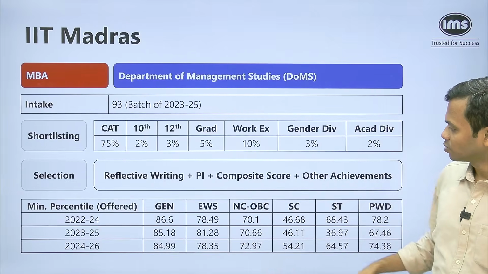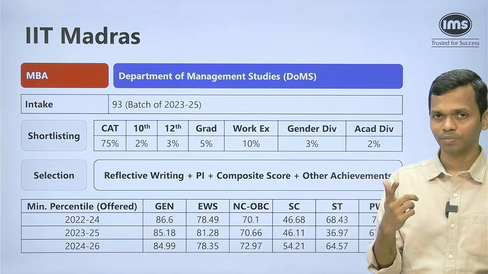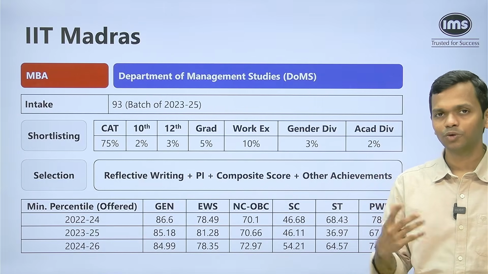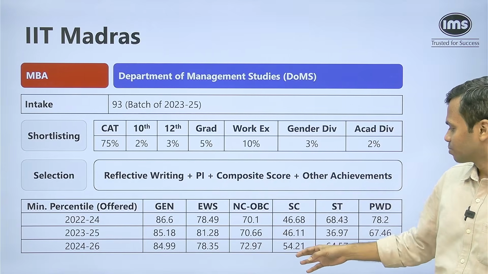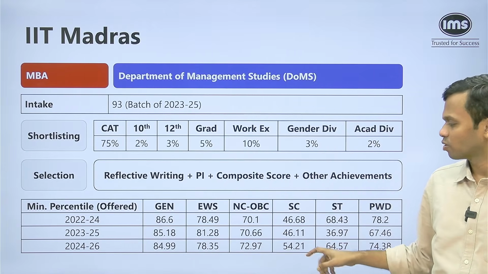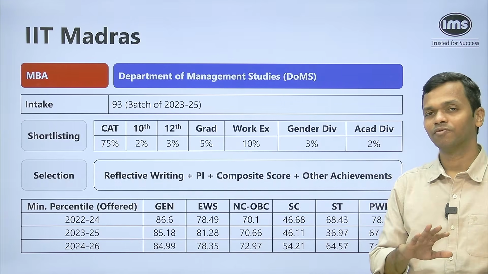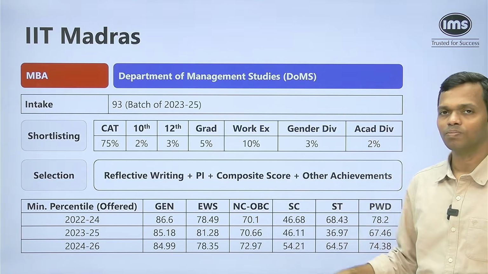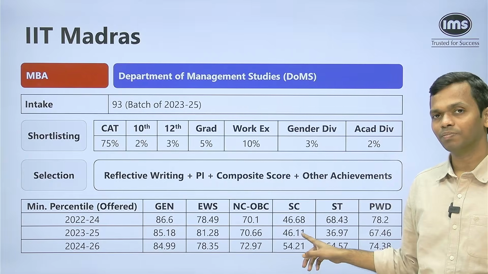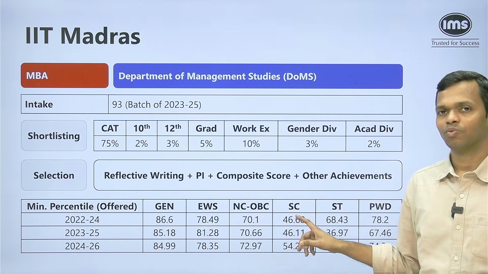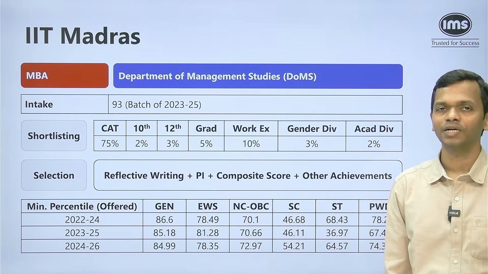So similarly for others, you can see NCOBC, for example, is around 70. So if you're a 70 plus percentiler from NCOBC, you should consider applying, because the last 3 years' data is pointing towards that. But for something like SC/ST, the figures have varied a lot. You should look at the figures here and say, okay, at 46 the chances become very, very low, but at 54 plus there are reasonably decent chances. But from a shortlisting perspective, people with scores less than this would also have been shortlisted, because these are convert cutoffs that we have. Okay.